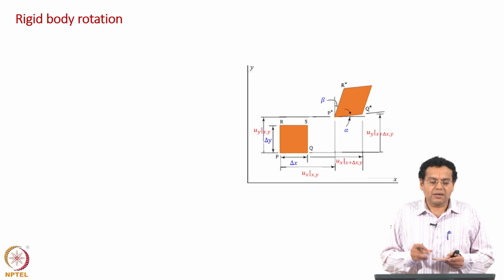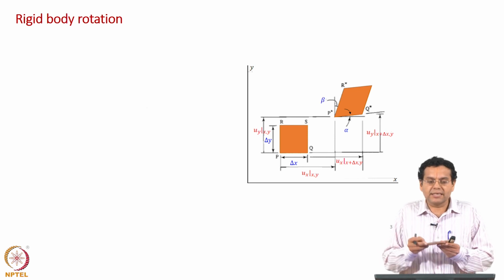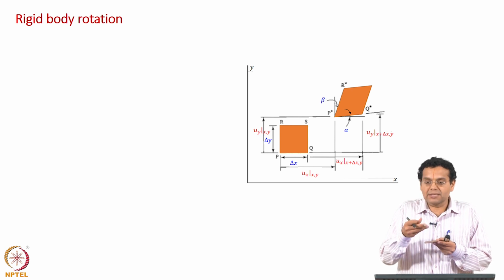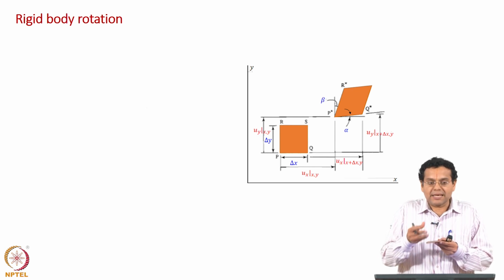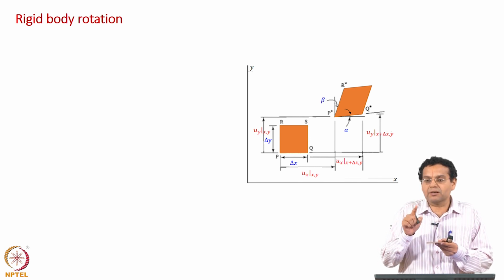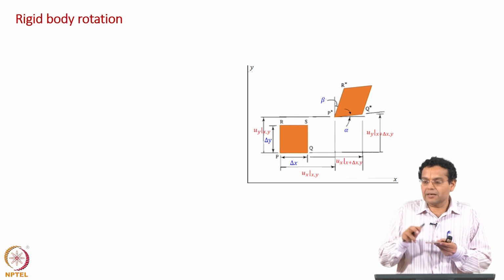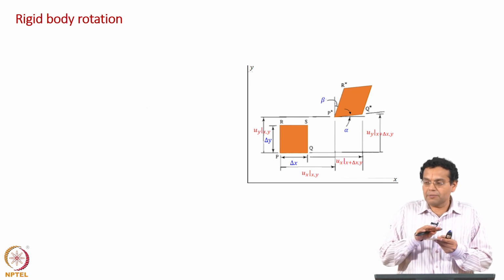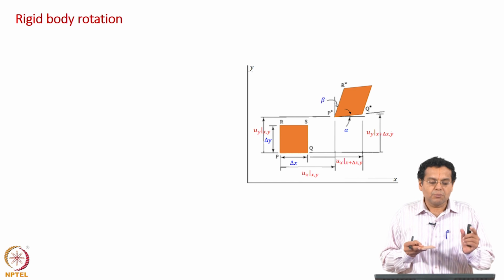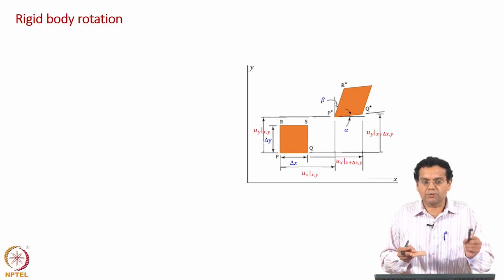That is why it is called rigid body rotation, because the entire body rotates, there is no relative movement between any two points in the body, which means there is no normal strain, no shear strain. Another way of putting it is the body does not undergo any deformation. When we say deformation, what did we say? Change in length, change in angle. No deformation at all, which means you need not worry about deformable bodies, it is just a rigid body, and that is why it is more formally called rigid body rotation.